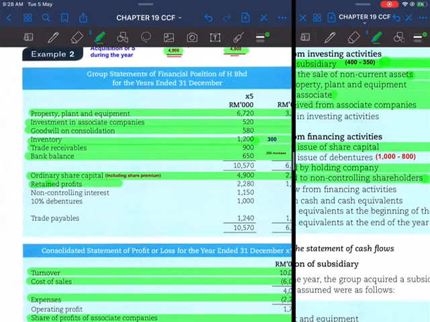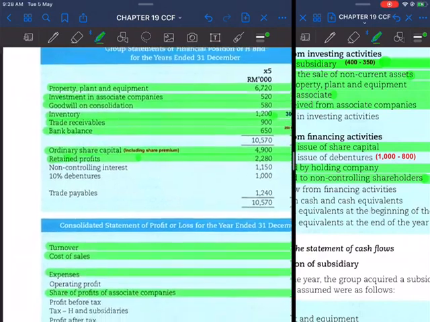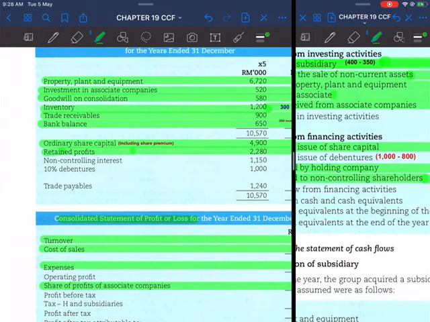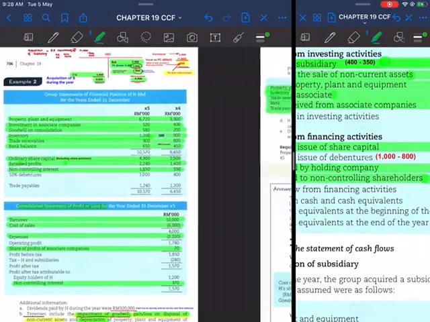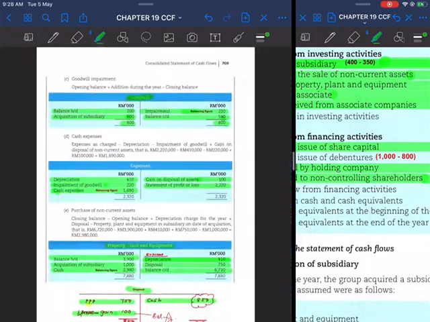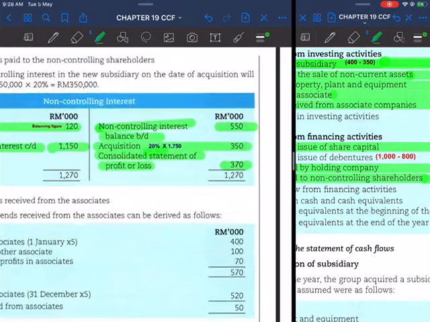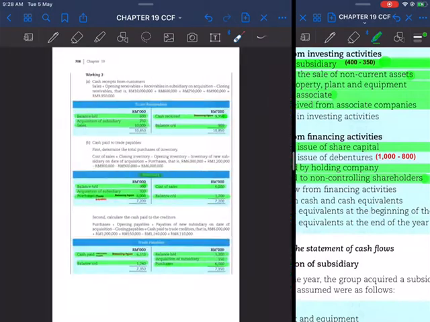Retained profit here, you do not have to investigate, because we're going to investigate the consolidated profit and loss one by one. For non-controlling interest, we have already investigated non-controlling interest, where we found there is a dividend paid to NCI to this amount, 550. So that has been settled.